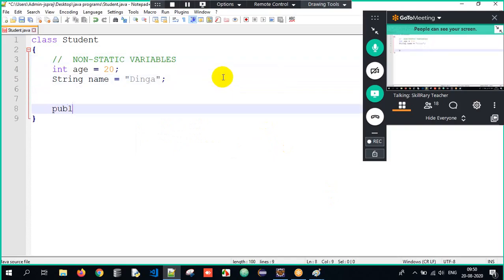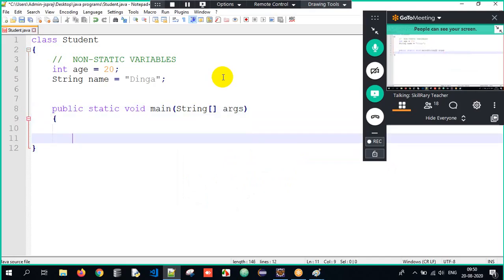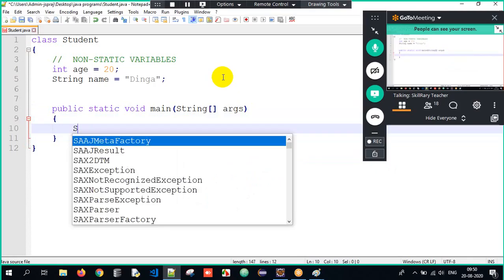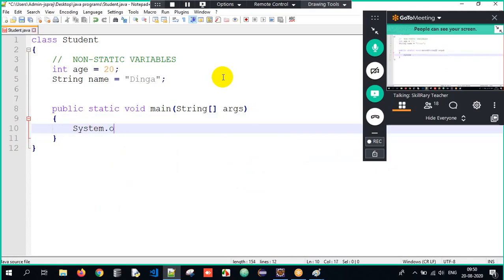My main method, sir. Public static void main. Within parenthesis, it is string array of arguments. Open curly braces and close curly braces is the scope of my main method, sir. And then in order to print it, I have system.out.println.